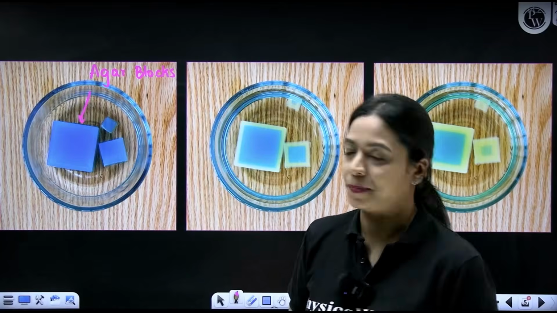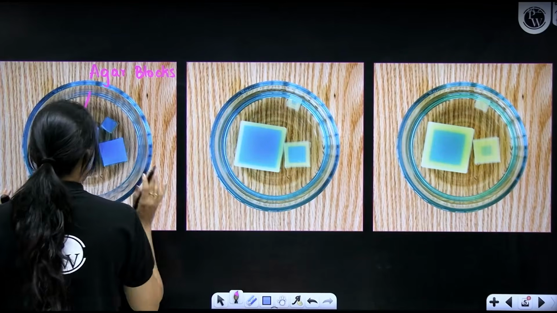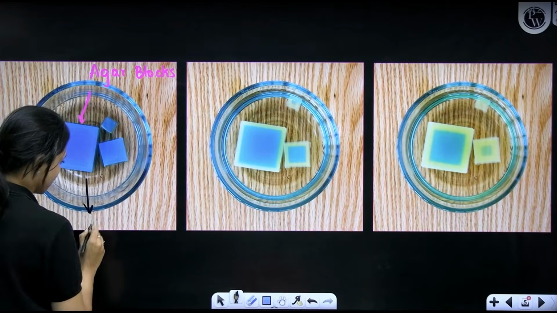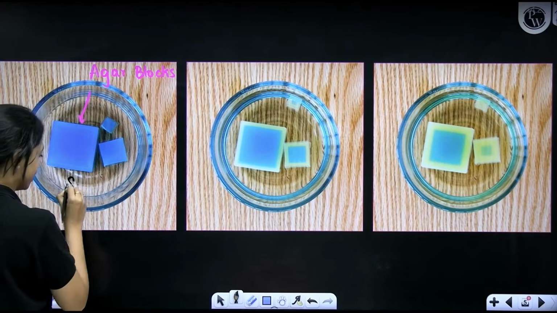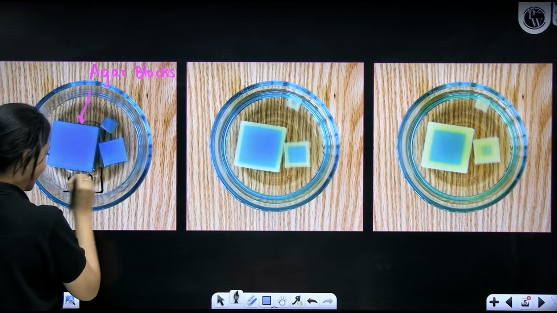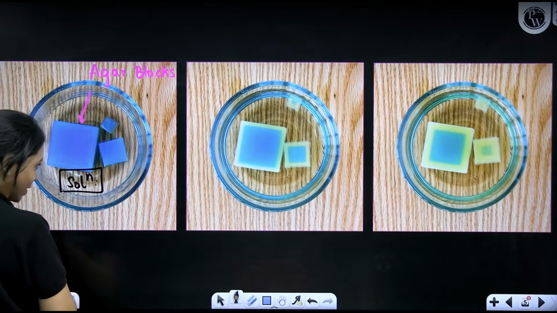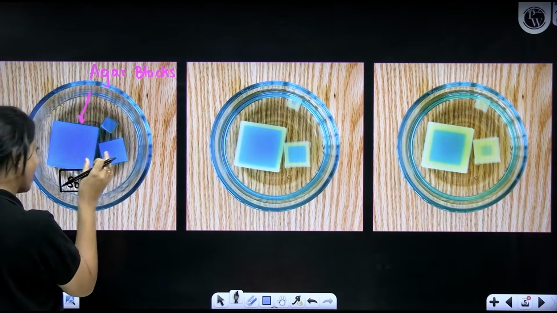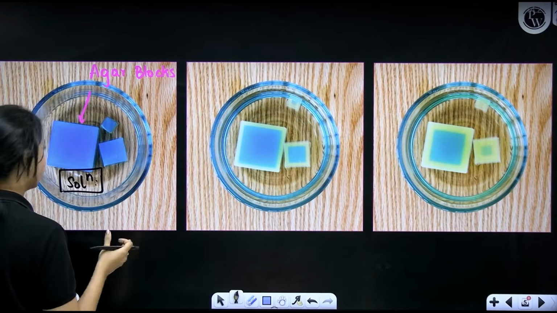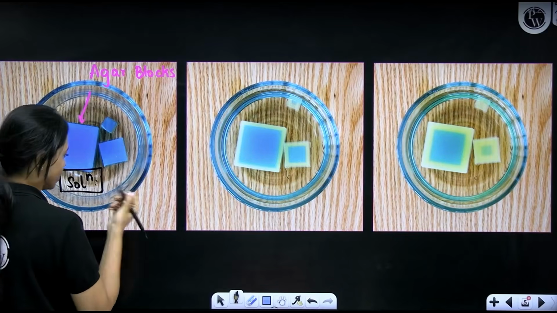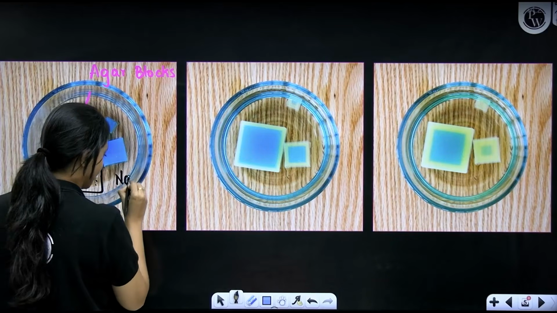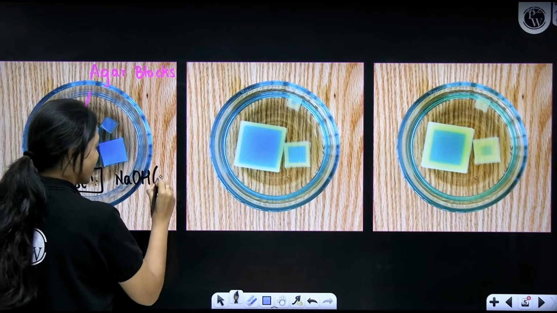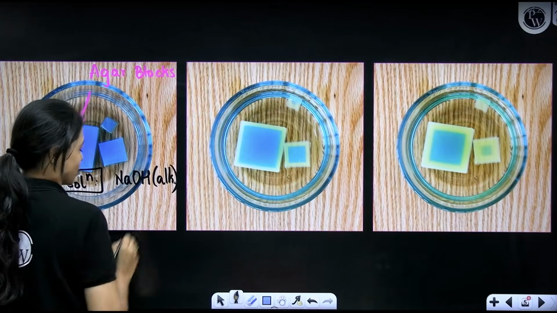Agar blocks. Okay, so we've placed this agar block in a solution. Very rarely we get to use black color here because the board itself is black. This is one such time we can write in black color. Okay, so within the solution, what have I placed these agar blocks in? I've placed them in a solution which is sodium hydroxide. As we know, sodium hydroxide is an alkaline solution.